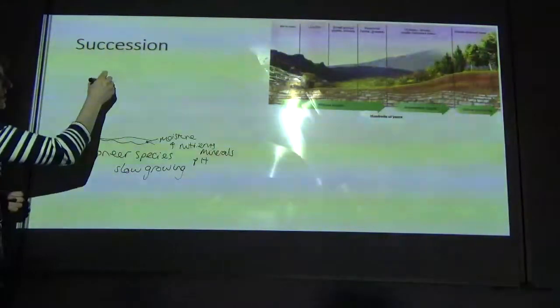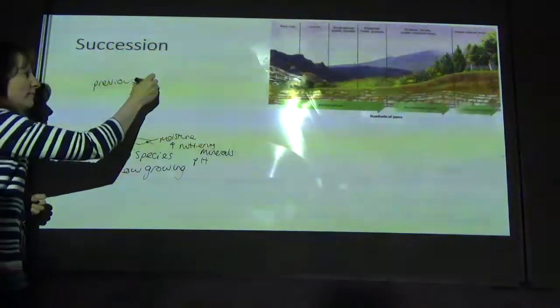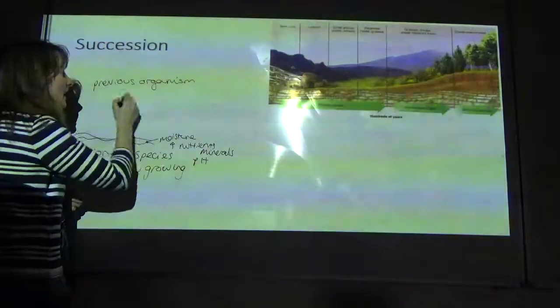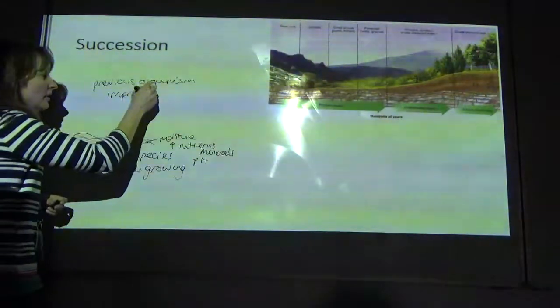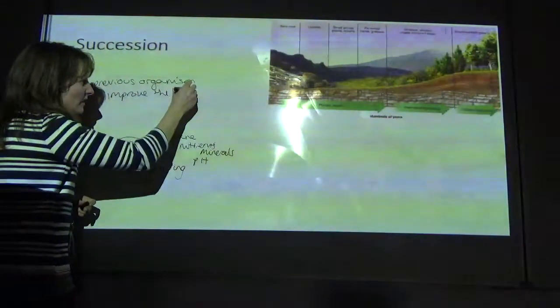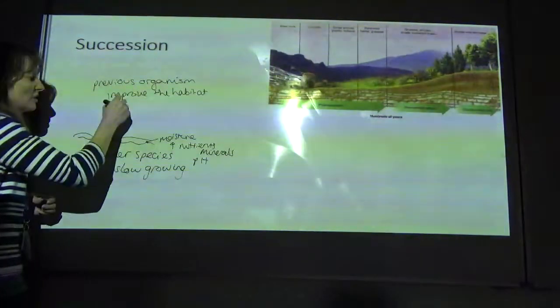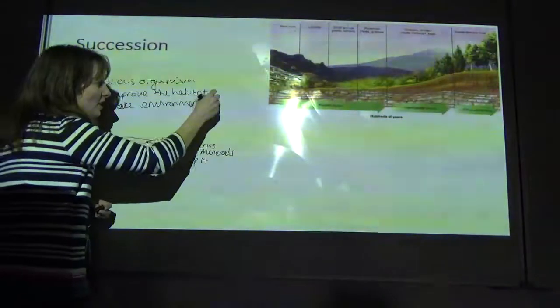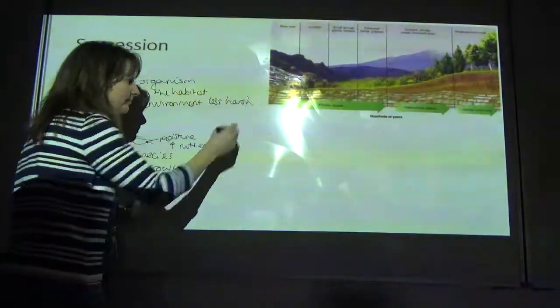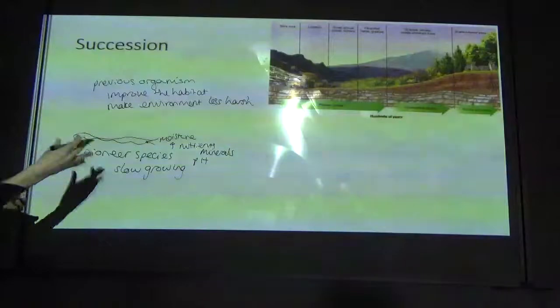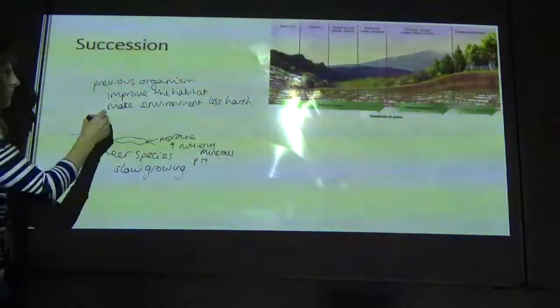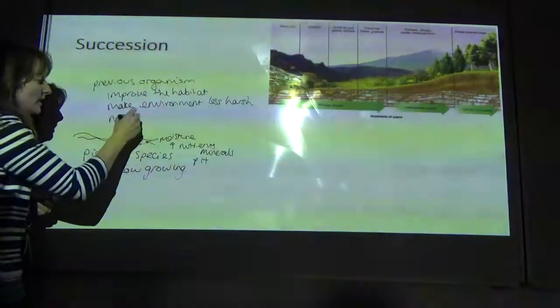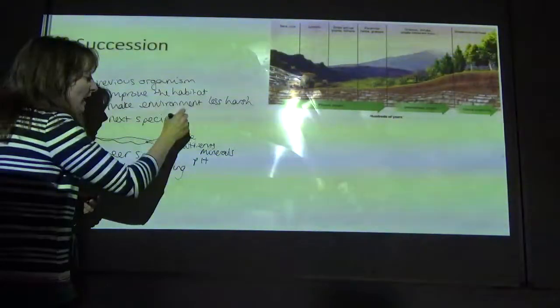So the previous organism improves the habitat and makes the conditions, makes the environment, less harsh. And that then allows the next species to succeed and outcompete. So the next organism, the next species, outcompetes the first species.